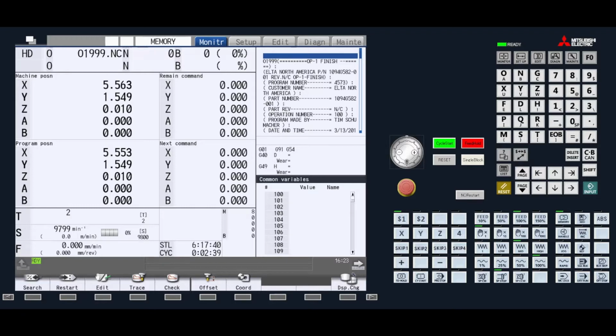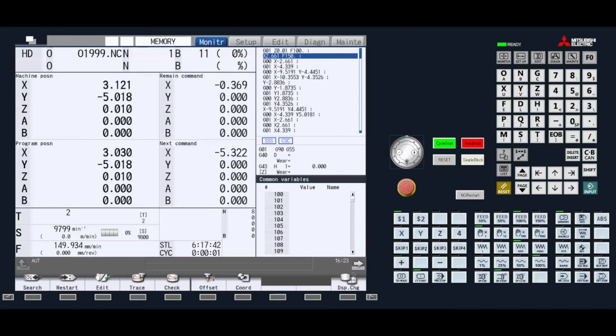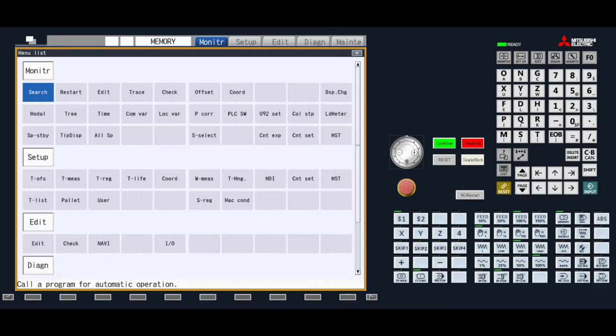There are many different screens, and while we did our best to organize them in a coherent fashion, it does take time, as with any new technology, to feel comfortable with the navigation of the screens. For this, we added the menu list function, or menu list button. By selecting this button, the user can see all of the available screens.